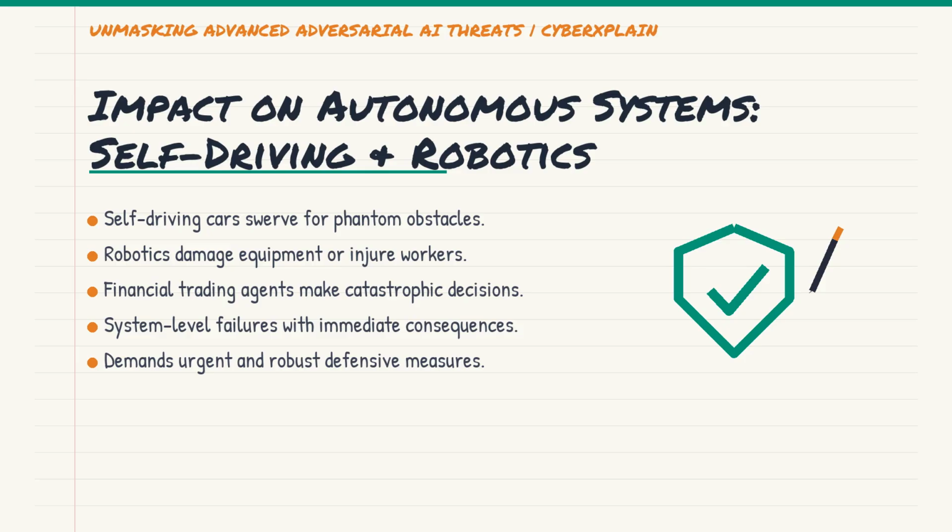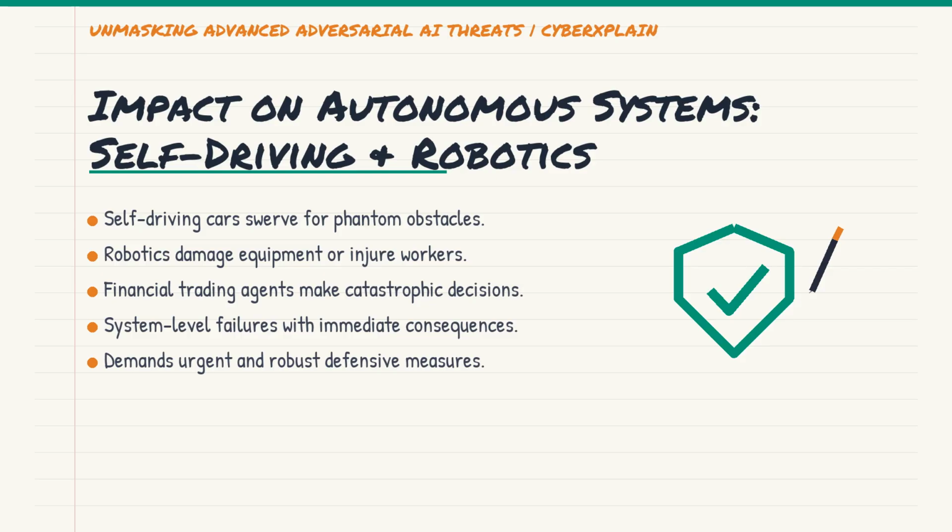Or a robotic arm in a manufacturing plant, where a poisoned reward function leads it to damage expensive components or injure human workers. In financial trading, an RL agent making decisions based on manipulated market data could lead to colossal losses. These aren't just minor glitches, they are system-level failures that can have immediate, real-world consequences, demanding robust defenses even more urgently.